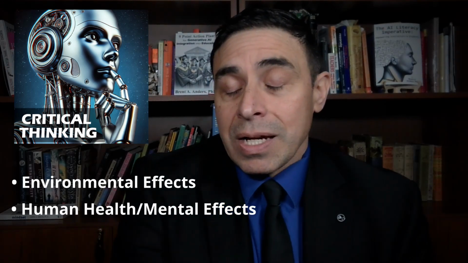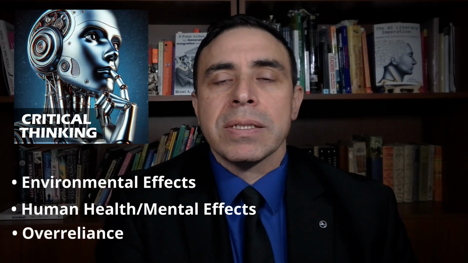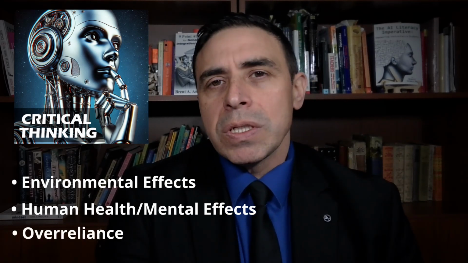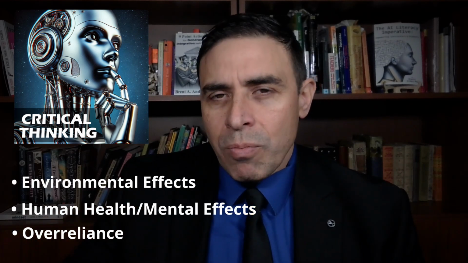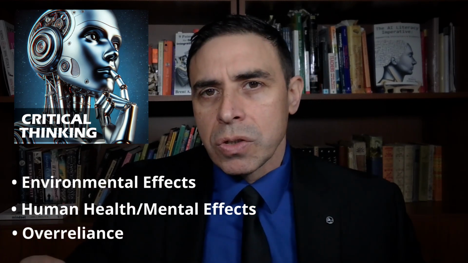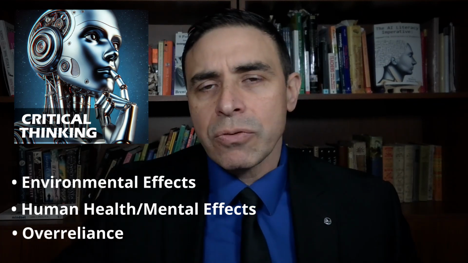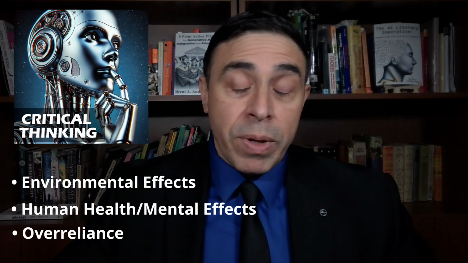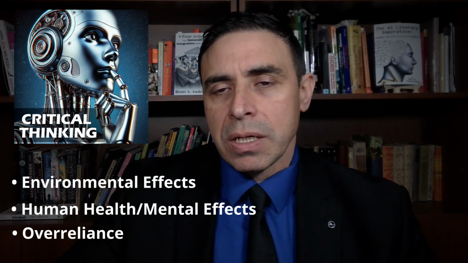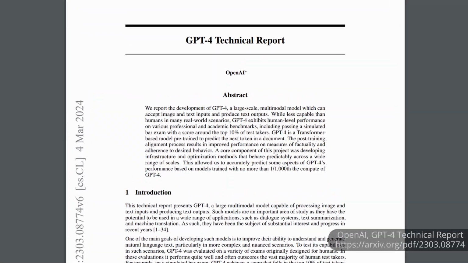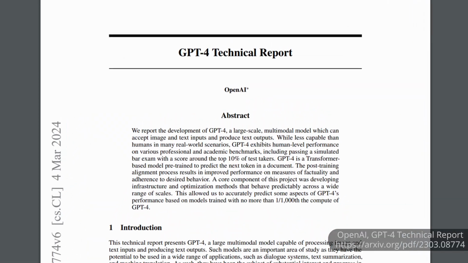Another big thing that ties directly into that is over-reliance. Over-reliance is a very important aspect, and that means using the AI so much that we start to lose skills or it prevents us from learning new skills. This is a real thing that OpenAI themselves brought up in the technical paper when they released GPT-4. So this is a real thing that we need to be aware of.